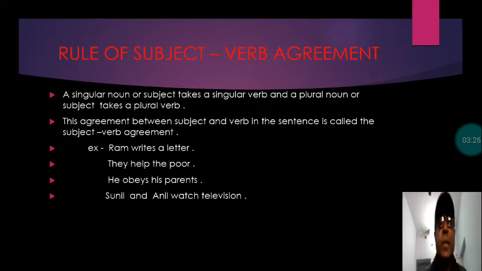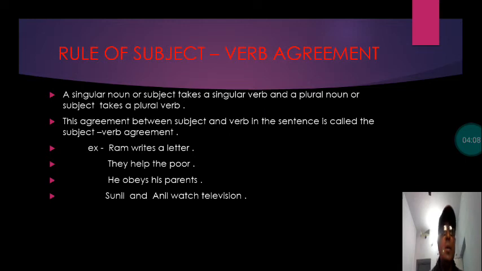You can see here several examples that I have written. Ram writes a letter. Ram is here a name, and that is third person, and it is singular. Ram is referred to one person. So Ram writes a letter. Write is a verb, but write is plural. When you have to make it singular, you have to add s, sometimes s, sometimes es. So writes is here the singular form, changed according to the subject, that is singular. Ram is singular, so the verb used in the sentence is also singular.